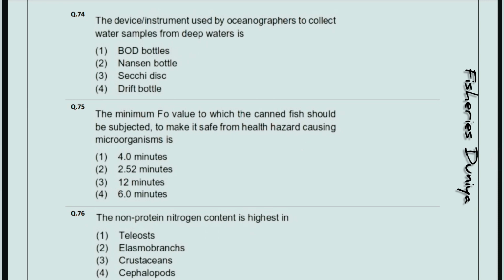Next, the device instrument used by oceanographers to collect water samples from deep water is, so the correct answer is option number 2, Nansen bottle. Nansen bottle is the device instrument used by oceanographers to collect the water samples from deep water. Next question, the minimum F naught value to which the canned fish should be subjected to make it safe from health hazard causing microorganism is, so the correct answer is option number 2, 2.52 minutes.